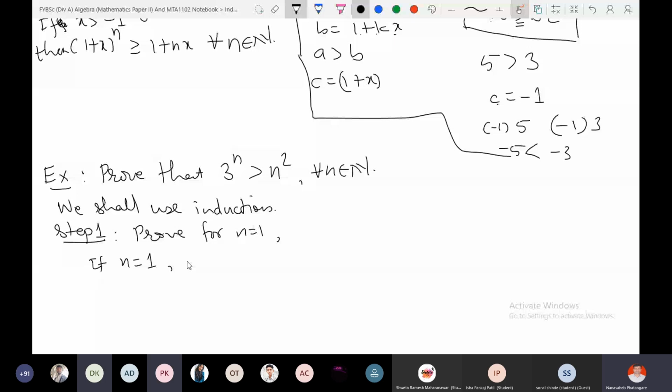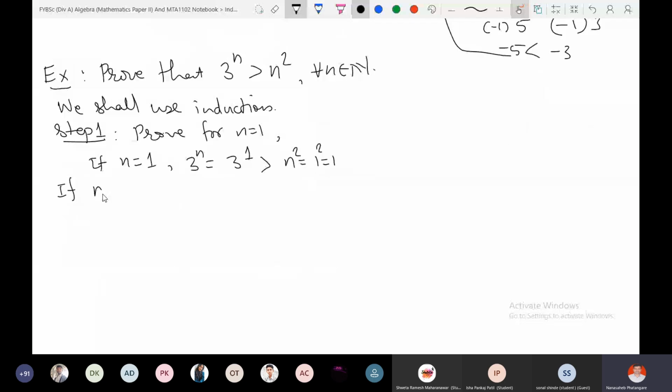And what is n square? n square is 1 square, which is 1, and certainly 3 is greater. Therefore 3 raised to n is greater than n square. So true for n is equal to 1. But in this particular problem, we need to check for n is equal to 2. We'll see later on why we need n is equal to 2 also.